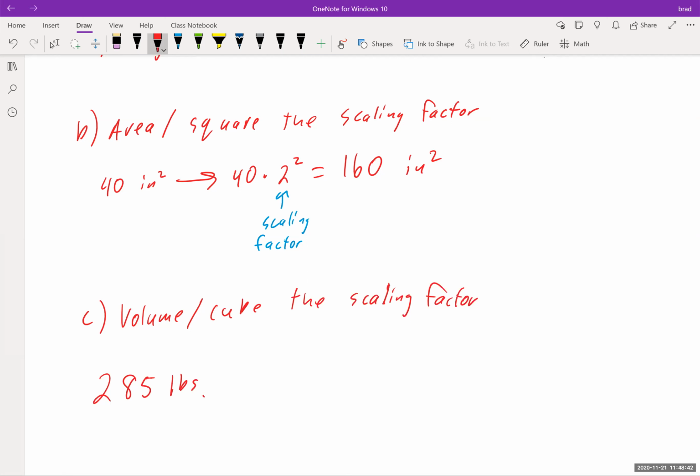If I doubled in size, I would have to take 285 times 2 cubed, because the scaling factor, once again, is 2. And that means I have to cube it.